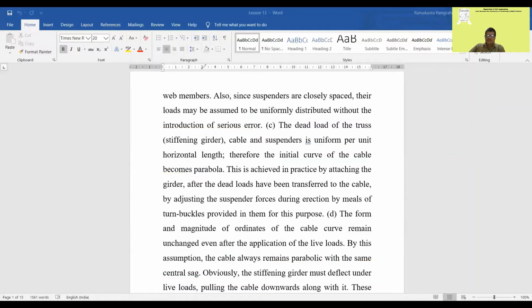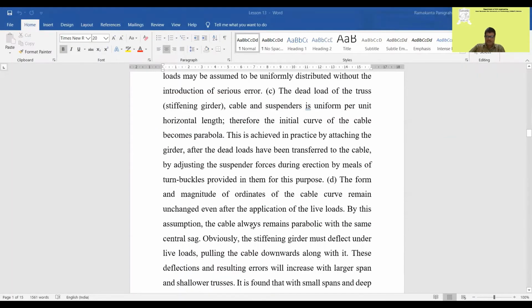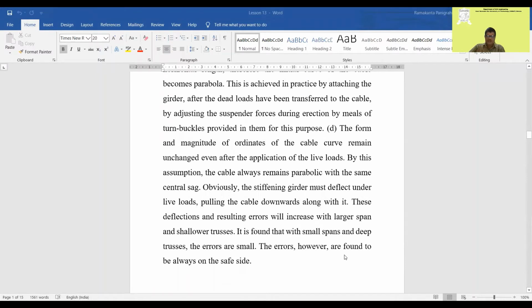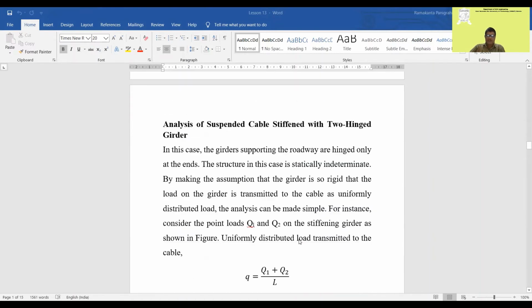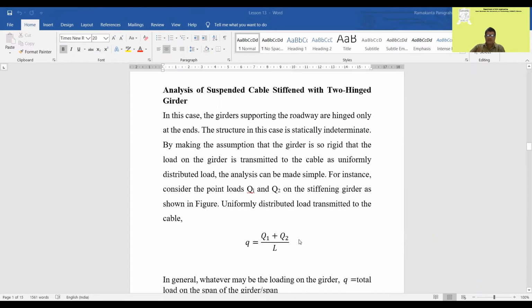Obviously, the stiffening girder must deflect under live loads, pulling the cable along with it. These deflections and resulting errors will increase with larger spans and shallower trusses. We found that with small spans and deep trusses, the errors are small, and are always on the safe side. So there may be errors in these calculations, but they will remain very small. There will be no appreciable change in the shape.